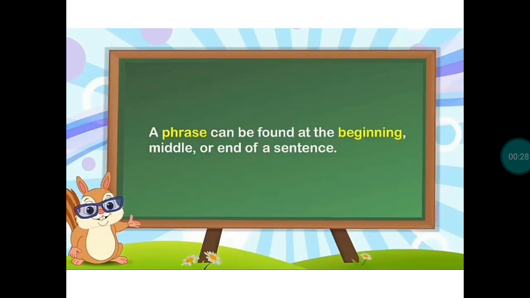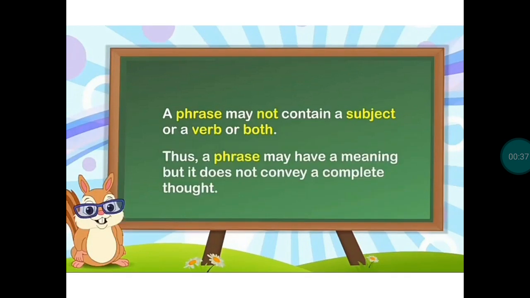A phrase can be found at the beginning, middle or end of a sentence. A phrase may not contain a subject or verb or both. Thus, a phrase may have a meaning but it does not convey a complete thought. Or you can say a group of words that make sense but not complete sense is called a phrase.